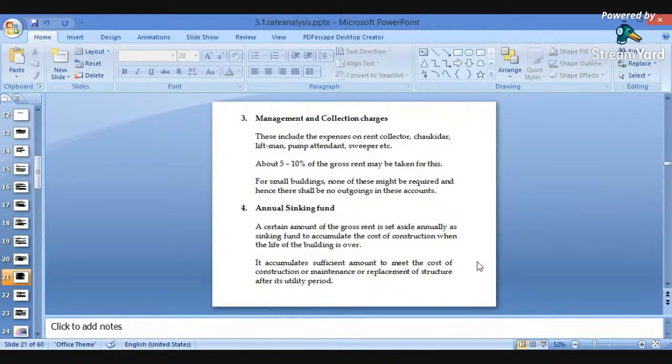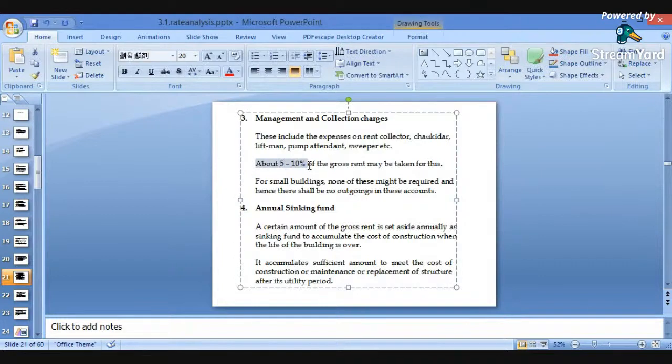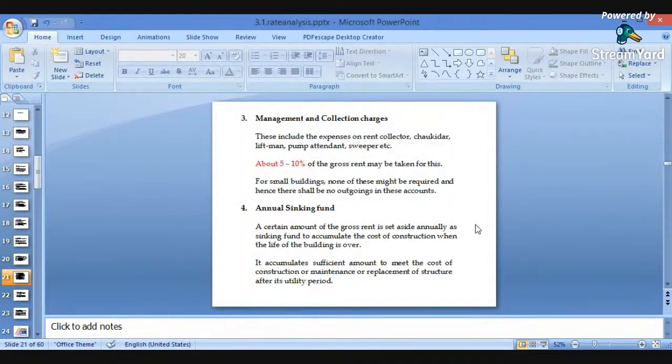So how much percentage is to be kept aside from the gross income? Here it has been given as 5 to 10%. We are keeping aside 5 to 10% for the management and collection charges. For small buildings, none of these might be required, and hence there shall be no outgoings in these accounts.